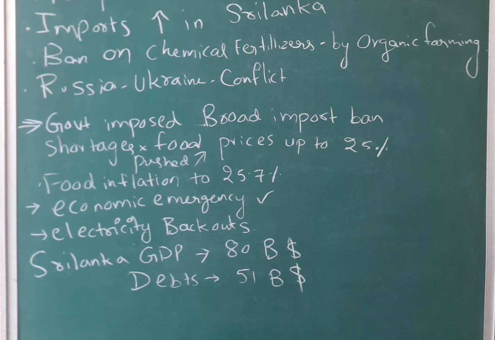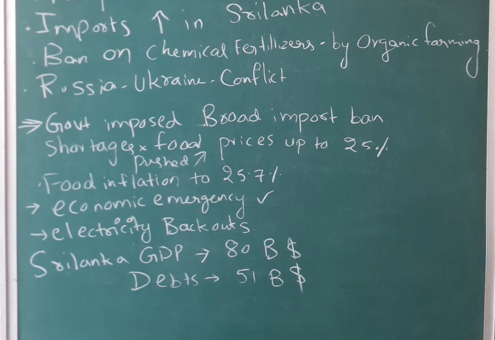The Sri Lankan government also imposed a broad import ban. This banning caused shortages, and these shortages pushed food prices up by 25%. Food prices increased means food inflation, which is 25.7% in Sri Lanka.